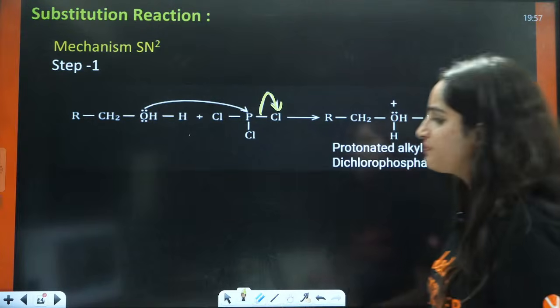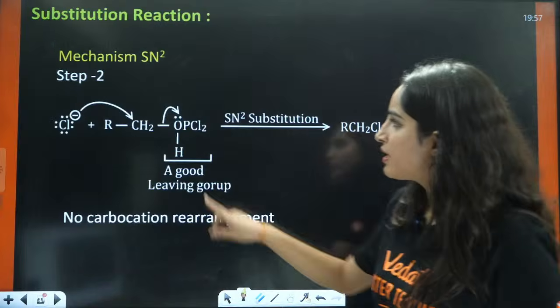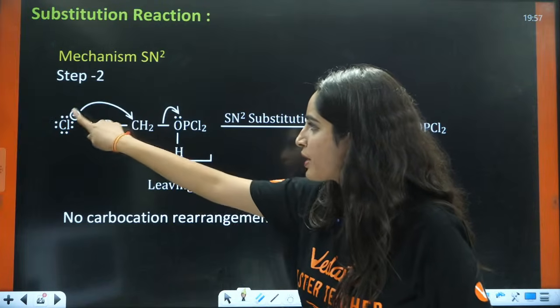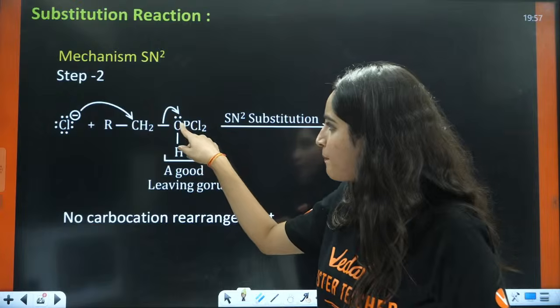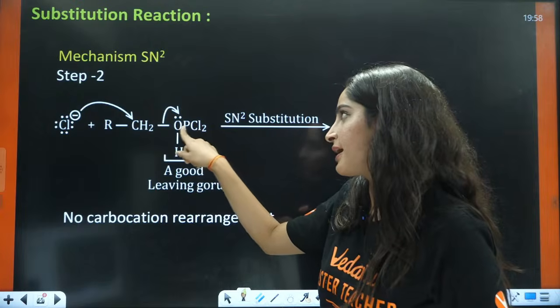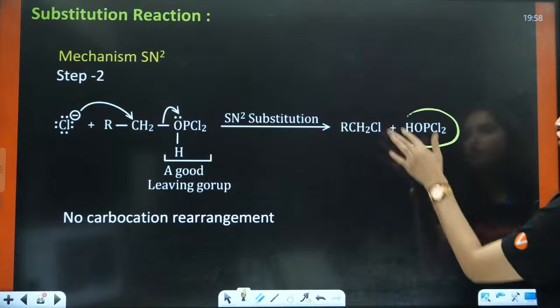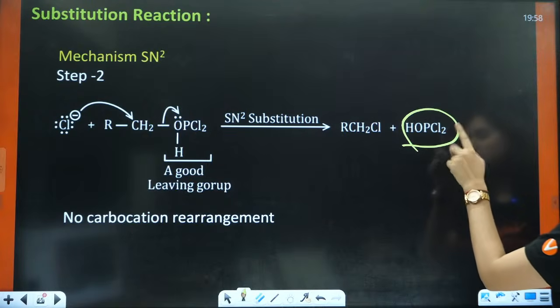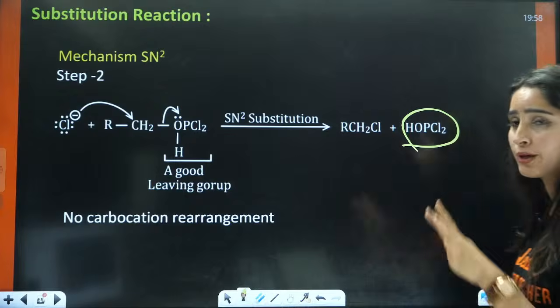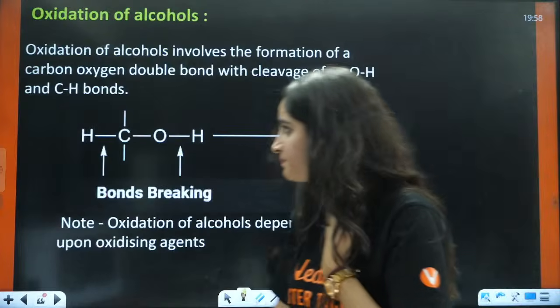Then the second step is that this Cl negative is going to attack, and OPCl2 is going to liberate from this end, and hence you will have the formation of HOPCl2 here, and this will be your RX, right?